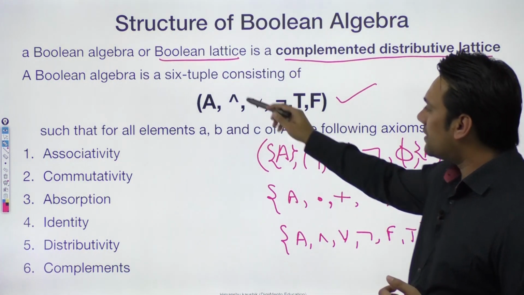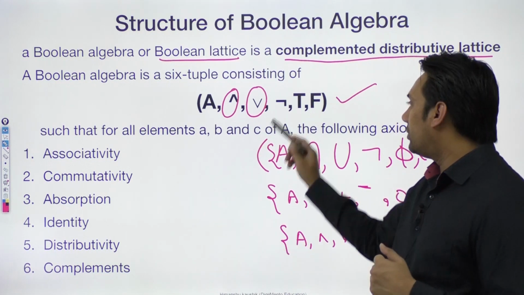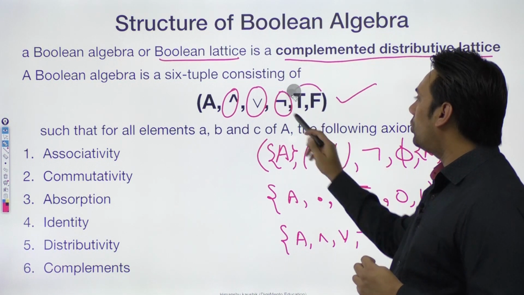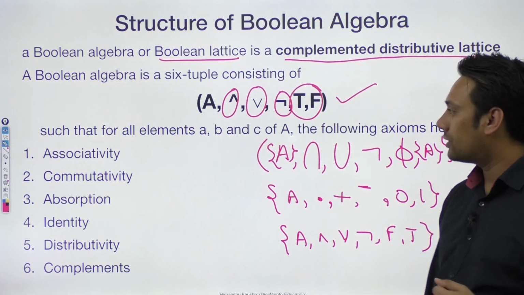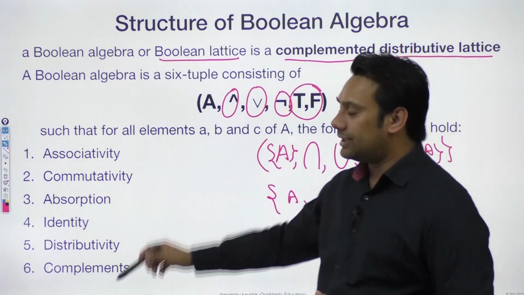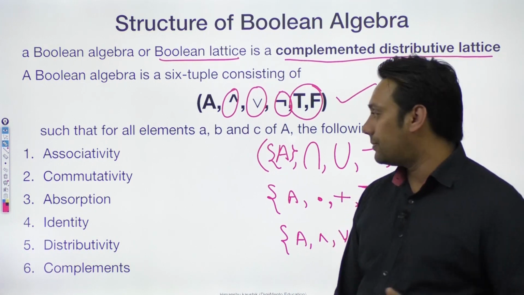In these 6 tuples, you have 2 operators which are binary operators, you have 1 operator which is a unary operator, and you have 2 elements of the set. आपके पास sets के 2 element हैं, and then they should also follow these 6 axioms, or we can say they should also follow these 6 properties. कौन सी property है?